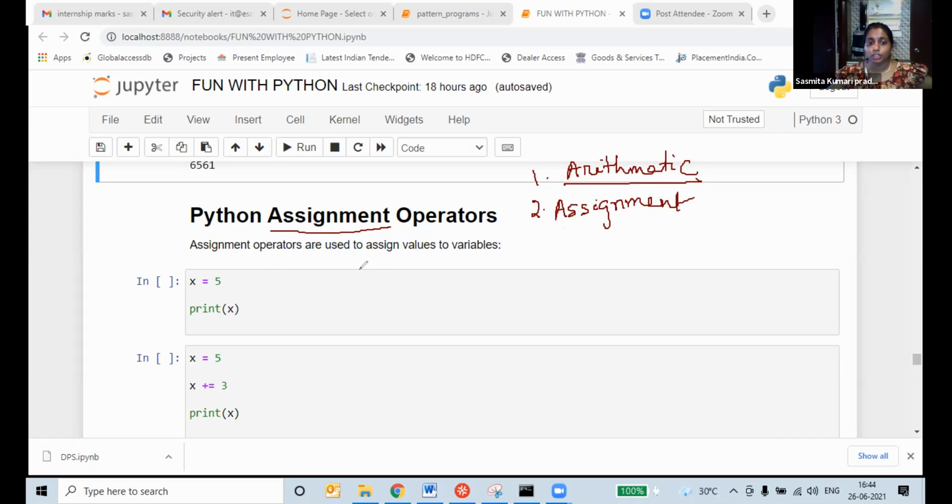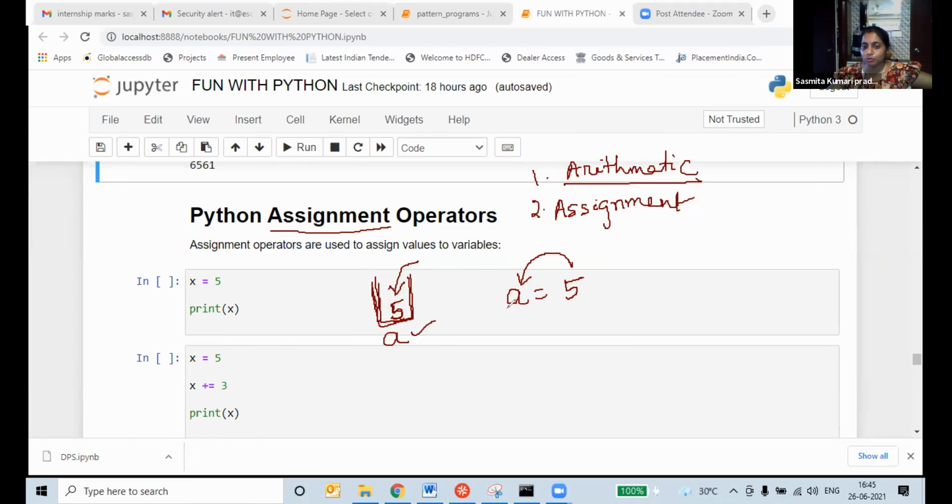What is assignment operator? In assignment operator, we have to assign a value. See, I am writing A is equal to 5. I am assigning the value in one box. If our memory is like a box, this box name is A, and I am keeping the value 5 in it. This is called assigning the value, A is equal to 5. In our memory we created one variable named A, and we kept 5 inside it. This is called assigning a value to a variable.